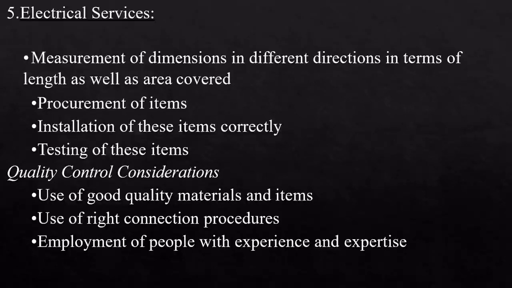The fifth is electrical services, also the same thing: measurement of dimensions, procurement, installation and testing. For quality control, use good quality materials, the right persons and the right procedures. So that's all.